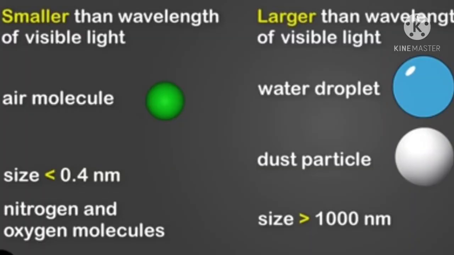Visible light, as we discussed in the spectrum, consists of 7 colors, and these colors have different wavelengths and different frequencies.